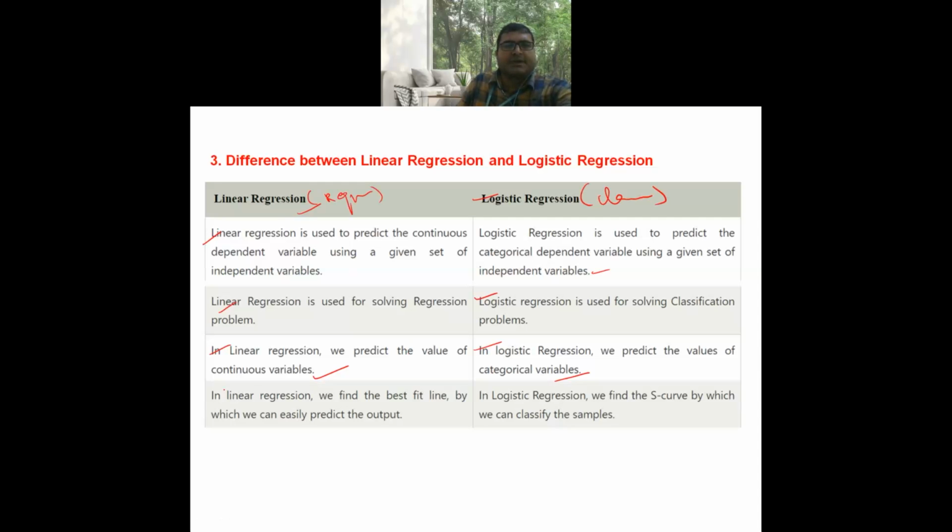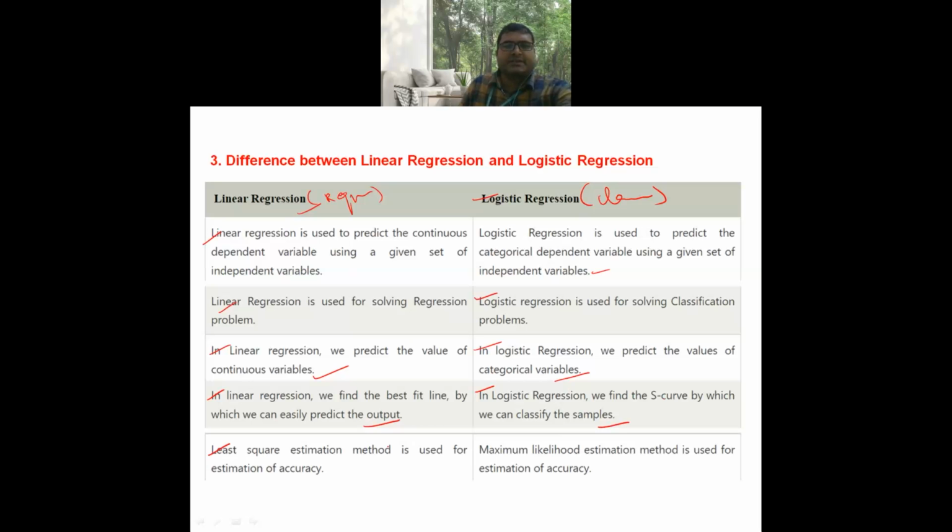In linear regression, we find the best fit line by which we can easily predict the output. In logistic regression, we find the S curve by which we can classify the samples. In case of linear regression, the least square estimation method is used for estimation of accuracy.